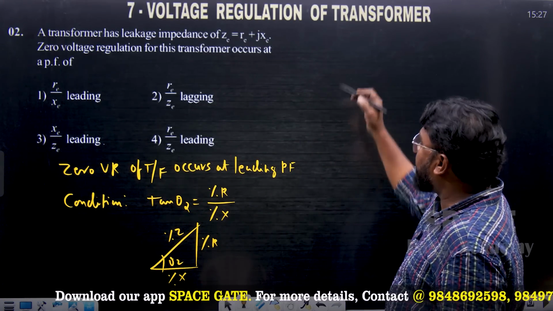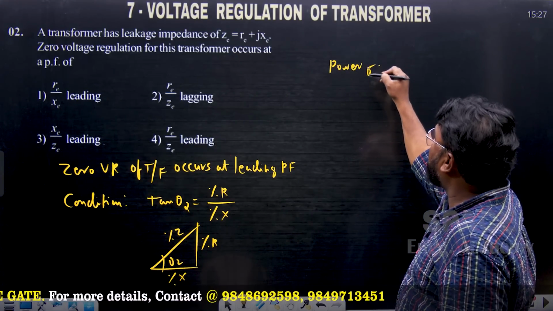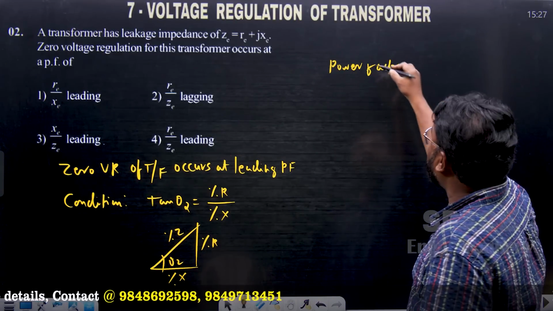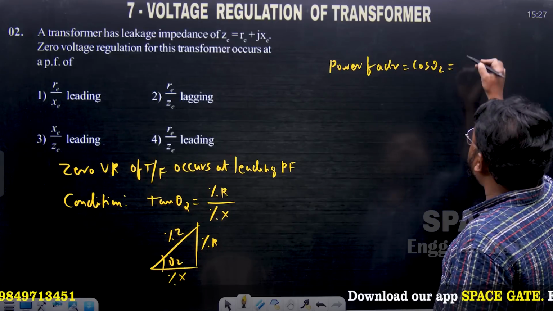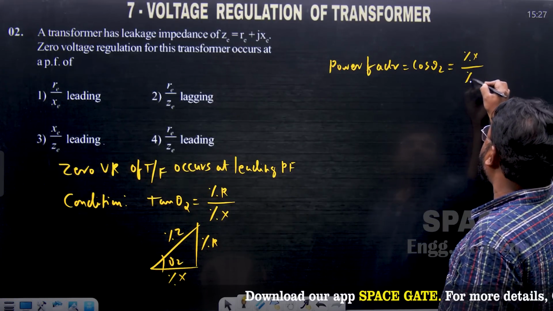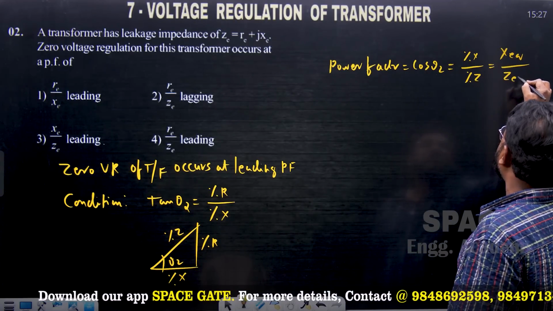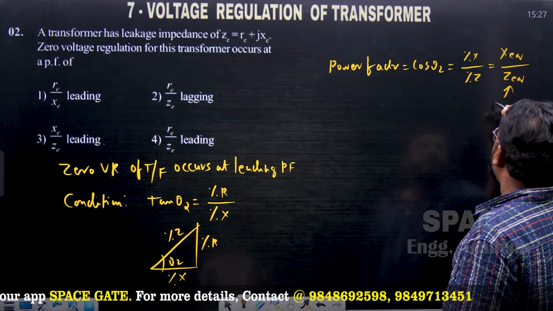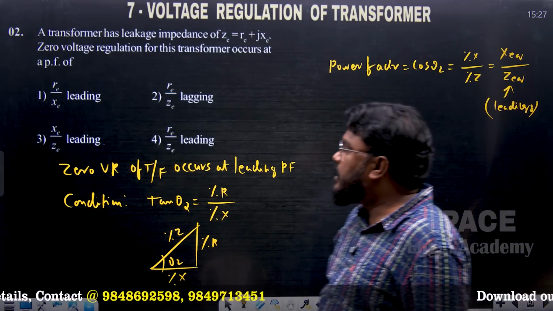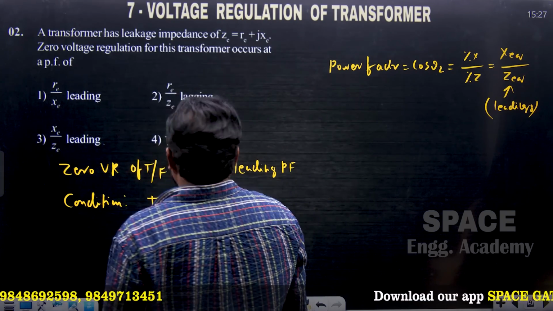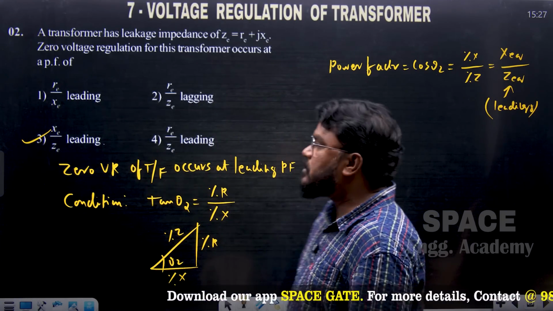Therefore power factor is cos theta 2, which is equal to percentage X divided by percentage impedance. This also we can write as X equivalent divided by Z equivalent, at leading power factor, because zero voltage regulation occurs at leading power factor. So option 3 is correct for this question.